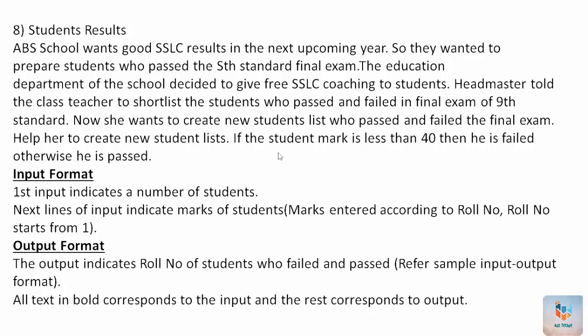If the student mark is less than 40, then he is failed, otherwise he is passed. So the input format: the first input indicates the number of students. The next line of input indicates the marks of the students. The marks are entered according to the roll numbers starting from 1. And the output format: the output indicates the roll numbers of the students who failed and passed. All text in bold corresponds to the input and the rest corresponds to the output.